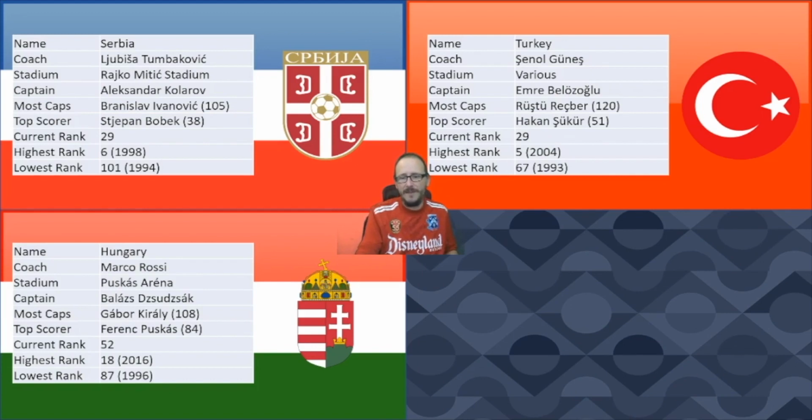They're currently ranked 52nd in the world. 18th was their highest ranking in 2016. The lowest was 87th in 1996. But way back when, before the FIFA rankings, Hungary were one of the nations to beat, boys. They were one of the cream of the crop when Puskás was around. So that 18th might be a bit of a false figure. They were much better than that way back when.